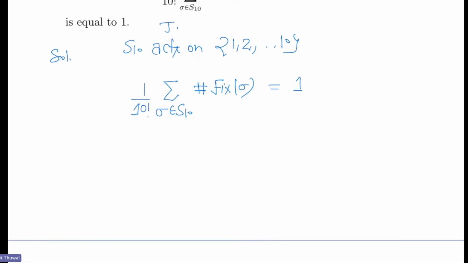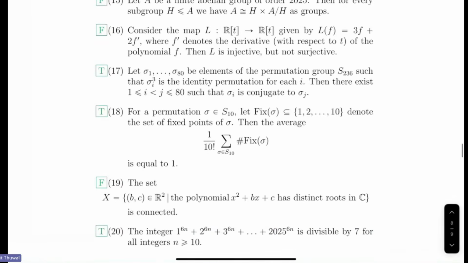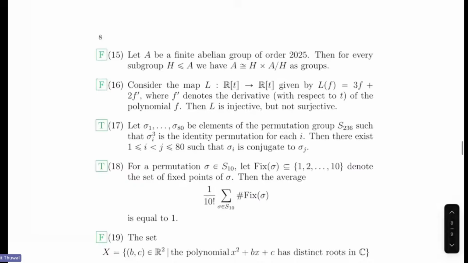To learn more problems and more about the Burnside lemma, you can look at the books, and to learn the problems of TFR, please check out my book on the TFR. Sorry, sir. So now, I hope you are enjoying. There is a question, so let me discuss this one.